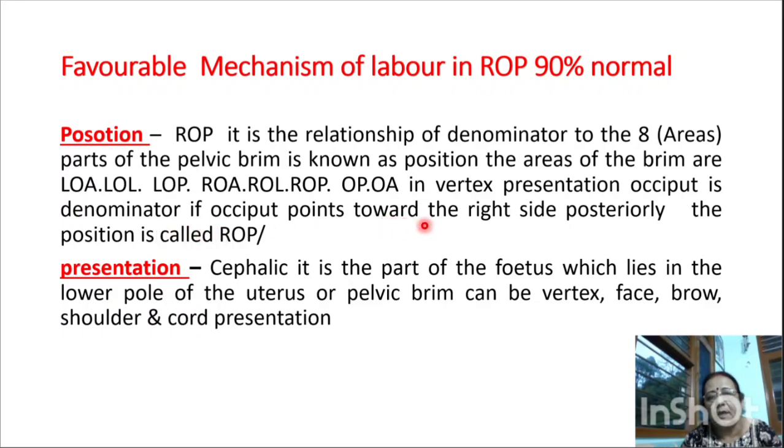If the occiput points toward the right side posteriorly, the position is called right occipital posterior. So what is the position? In ROP, the position is right occipital posterior. Presentation. Presentation is cephalic. It is the part of the fetus which lies in the lower pole of the uterus